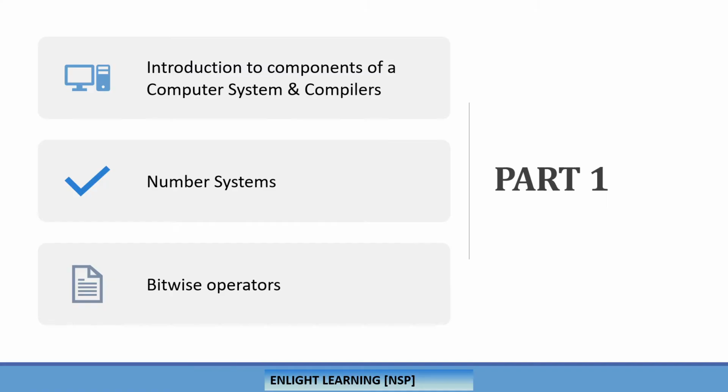Okay, this is the first part that we are going to cover in this session, starting with the introduction of the components of a computer system along with the compilers, number systems, and bitwise operators. Before entering into the core topics on the computer components and the compilers, let's try to understand why we need this computer system and from where it got evolved.